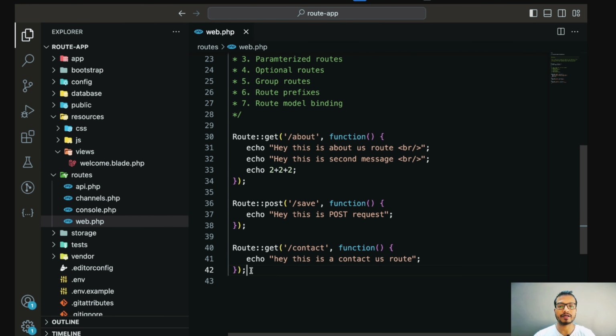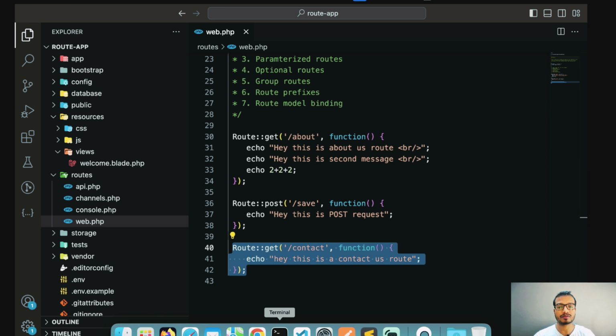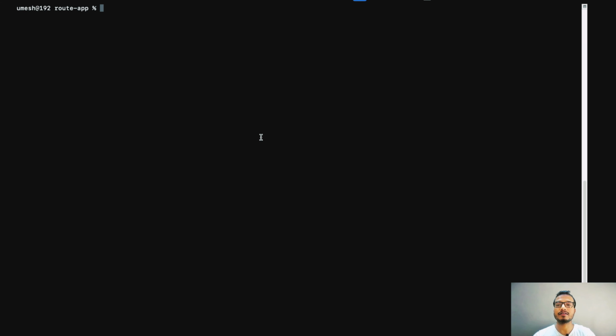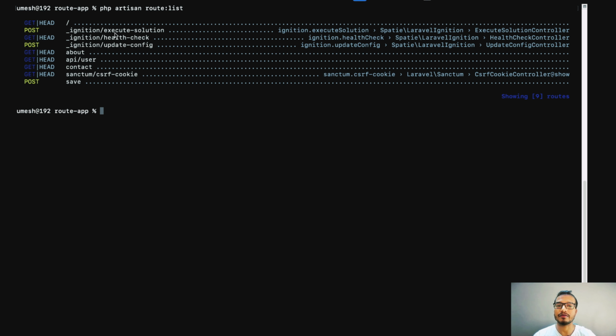Before giving a name attribute to this route, let me show you one thing. Laravel provides an artisan command, that is php artisan route:list. This command will return all the available routes in this project. When I hit enter, we got a bunch of routes here. This is about, contact and save. These are created in the web.php file. But this api/user is created inside the api.php file.